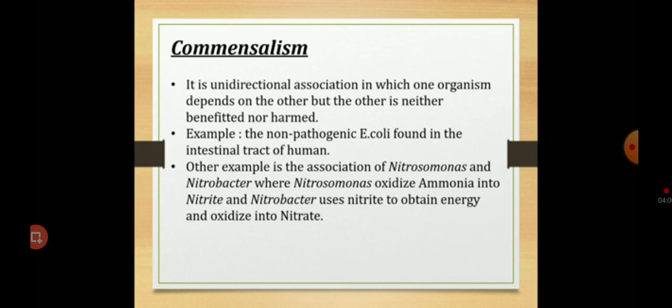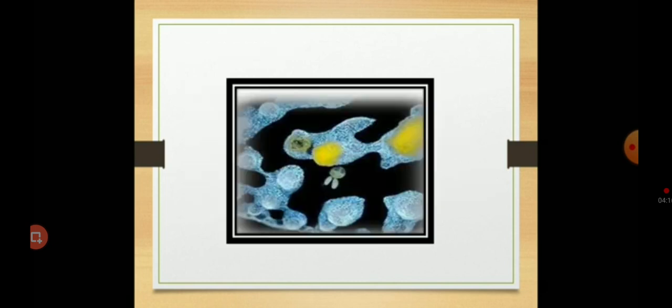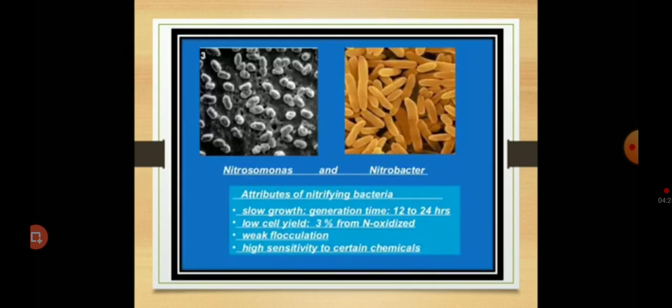Other examples are Nitrosomonas and Nitrobacter, where Nitrosomonas oxidizes ammonia into nitrite and Nitrobacter uses nitrite to obtain energy and oxidizes it to nitrate. This is Escherichia coli, which is found in the intestinal tract of humans. This is Nitrosomonas and Nitrobacter.